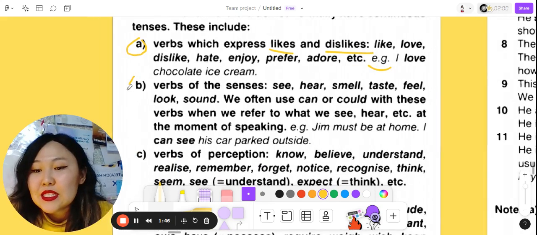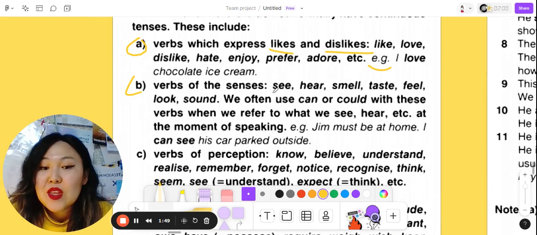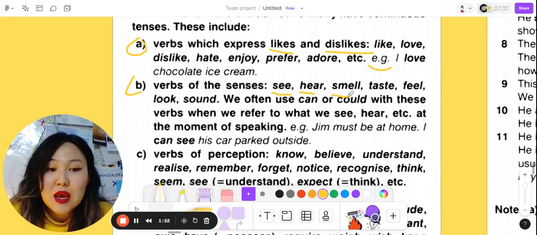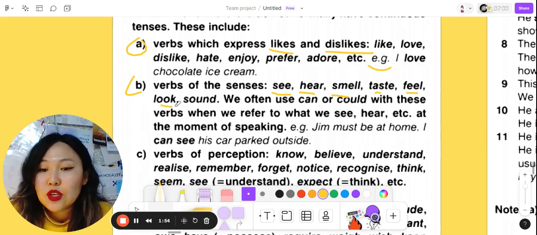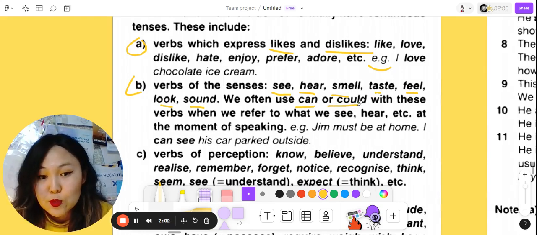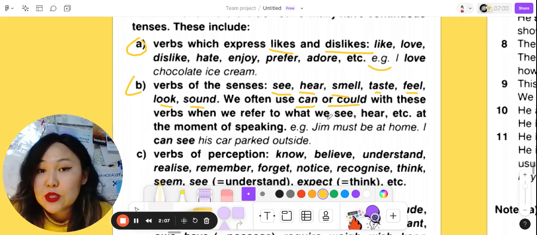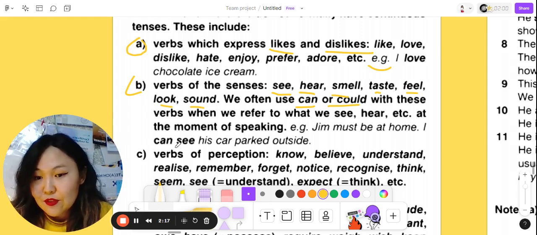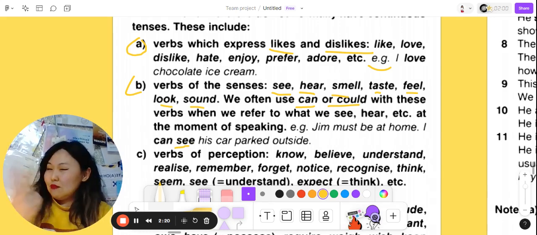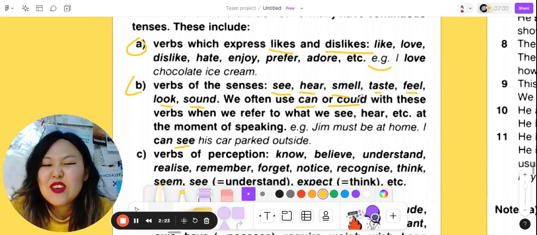So the next type, the verbs of the senses. See, hear, smell, taste, feel, look, sound. Also, we often use the word can or could, these modal verbs, past form and present form, with these verbs when we refer to what we see at the moment of speaking. Here we have an example. Jim must be at home. I can see his car parked outside. If it is happening right now, you can say, I can see it, or I can feel it.